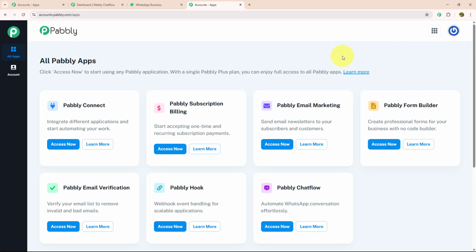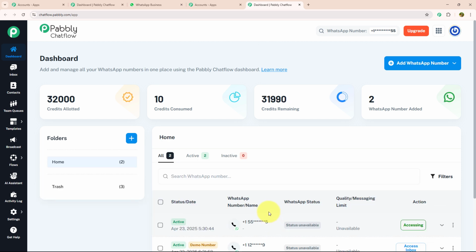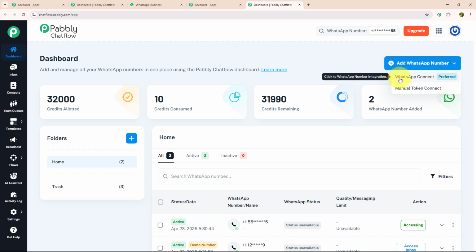After signing in, you will land on the All Pabbly apps page. Over here, you can see there are 7 different applications, but as we are working with Pabbly Chatflow, I will click the Access Now button of that. From there, you will be redirected to the dashboard page. Over here, you can add and manage all your WhatsApp numbers from one place using Pabbly Chatflow. To add a WhatsApp number, you just need to click on the Add WhatsApp Number button, which is given in the top right corner. Inside this, there are 2 options: WhatsApp Connect and Manual Token Connect.